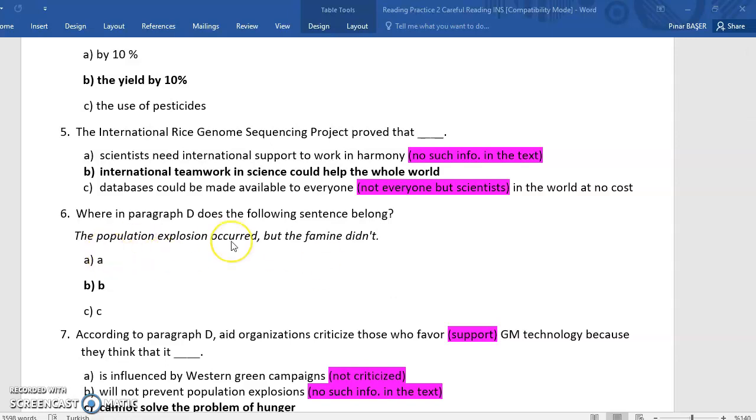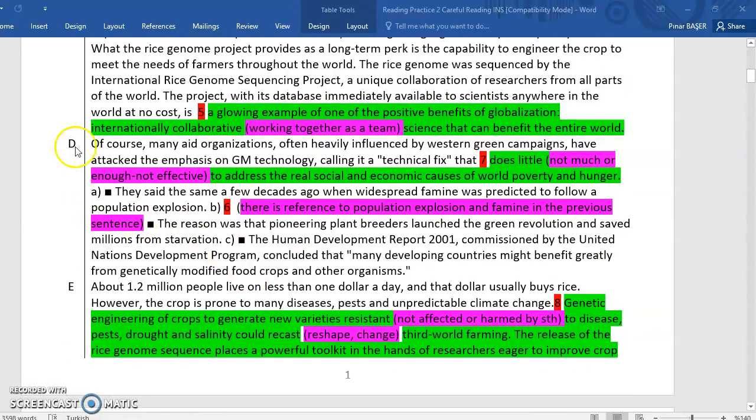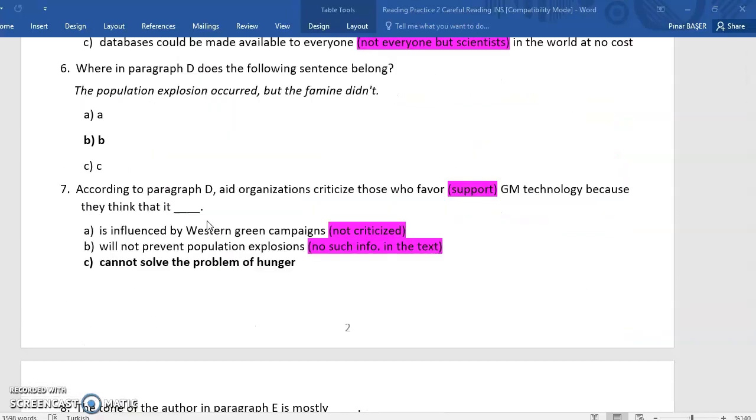The population explosion occurred, but the famine didn't. Now let's go back to paragraph D. Here in paragraph D, the best section we would put this sentence is in section B. Because in the previous sentence, you can see the reference to population explosion and famine. So this would be the best place to put this sentence in. Now let's move on to question number 7.